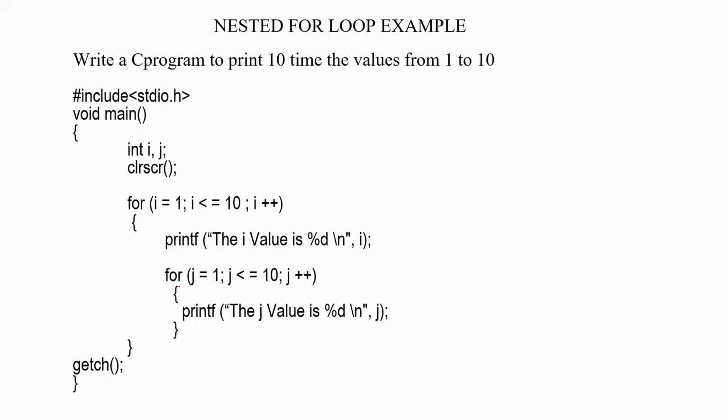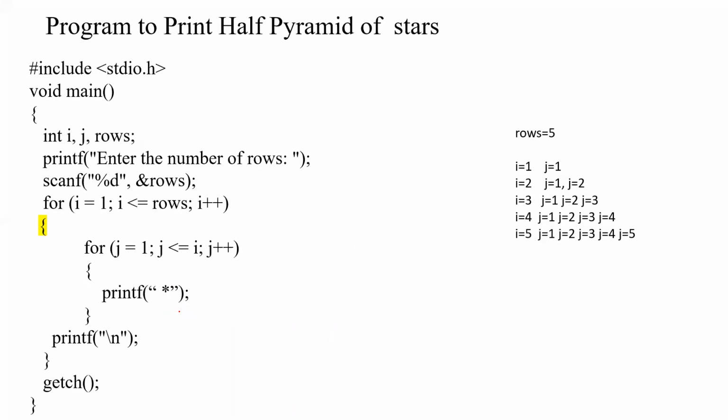Within that body, we have one more for loop, the inner for loop, which has to execute that many times. We have the control variable mentioned, so until this condition is satisfied, it will keep performing the body of the inner for loop. So we'll see how this is printed.